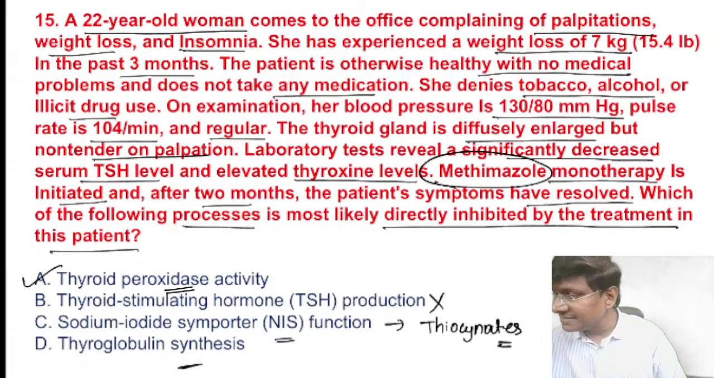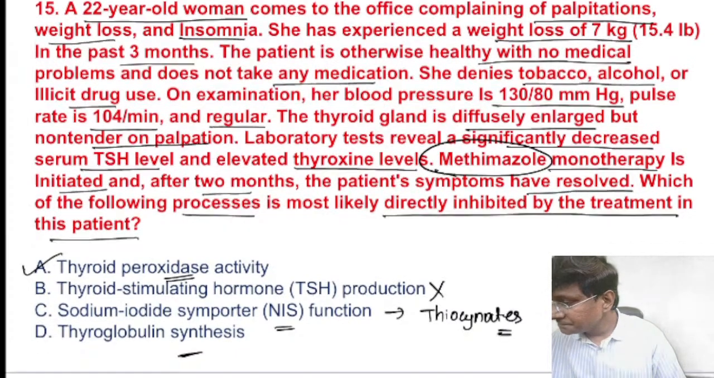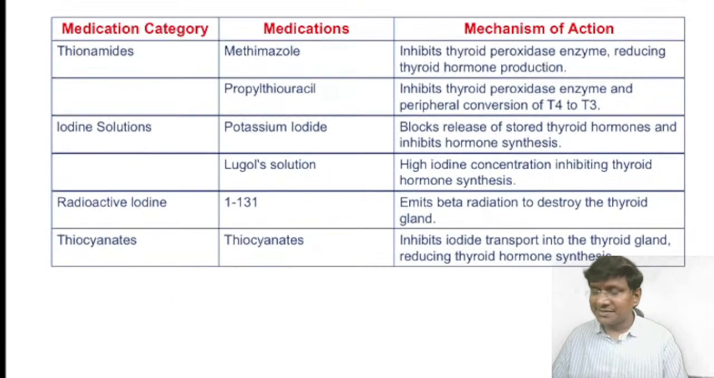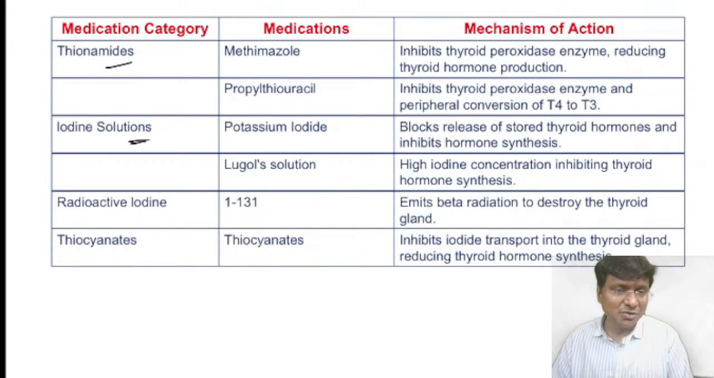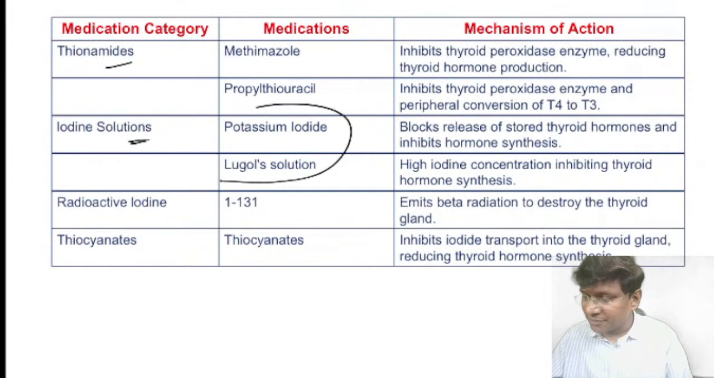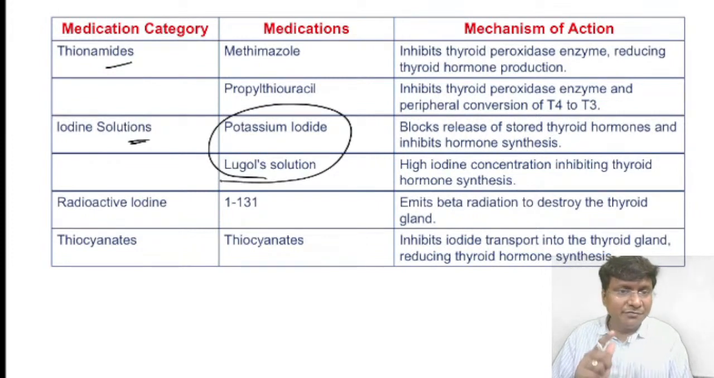So if you quickly see this table, this is the list of anti-thyroid drugs. Thionamides are methimazole as well as propylthiouracil. The iodide solutions are potassium iodide and Lugol's iodine. Where do we use potassium iodide and Lugol's iodine? We mainly use them just before surgery in case of toxic multinodular goiter. When we use potassium iodide, sodium iodide or Lugol's iodine, they act by the Wolff-Chaikoff effect.